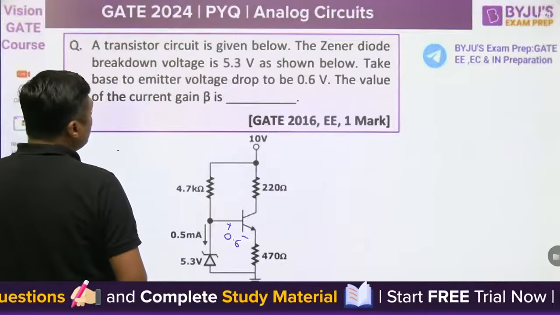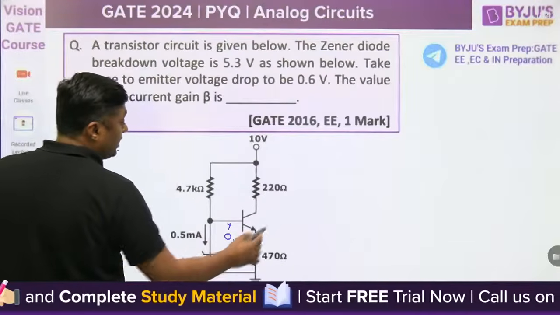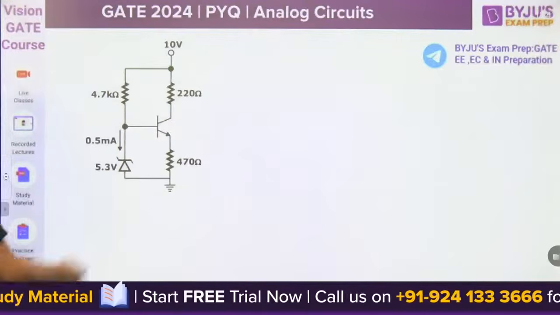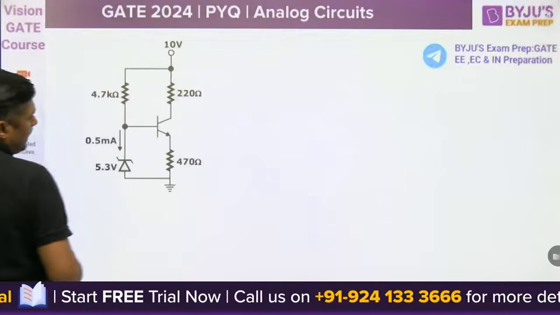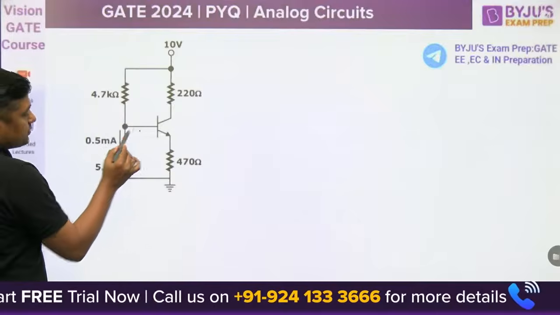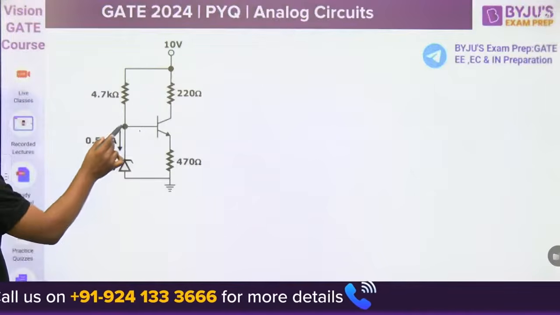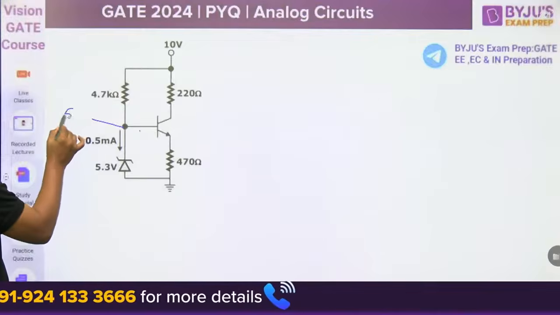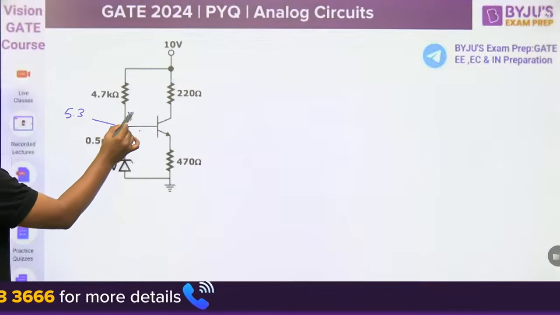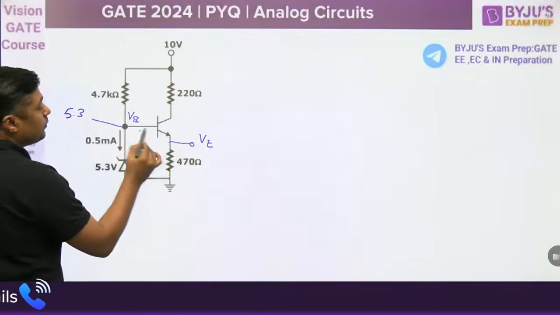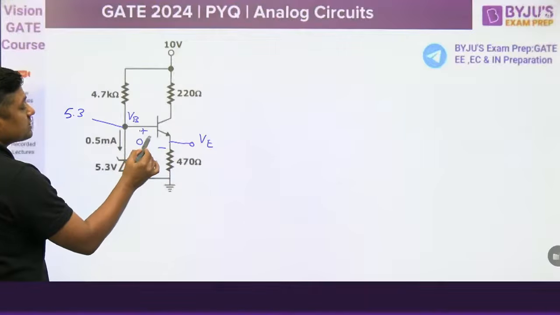The value of the current gain beta, you have to find the current gain beta this time. How can we find the beta here? It is a 1 mark question only. For example, this Zener diode is in breakdown because it will allow the current. So what is the voltage at this point? 5.3. This is called the base voltage. So what is the voltage at this point? This voltage is 0.6.